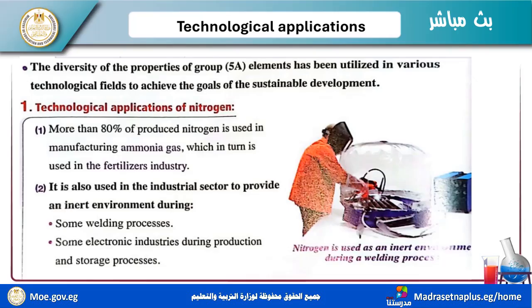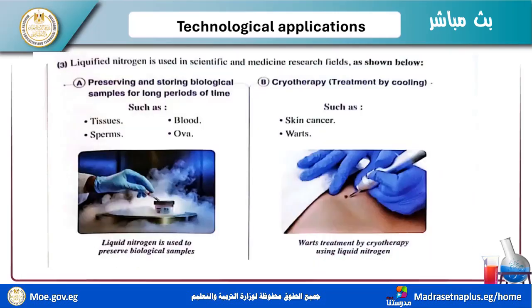So nitrogen is used as an inert gas during the welding process. You need that because it is very important to keep the electronics safe during the process of welding things.